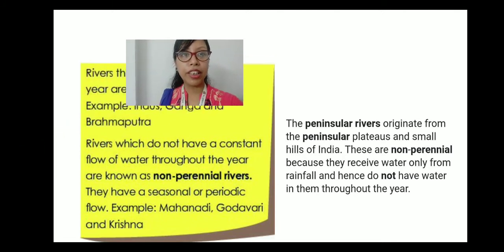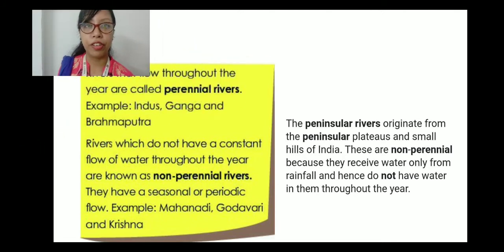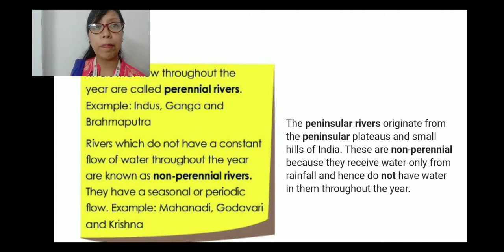Yes, the perennial and the non-perennial rivers. Now what are perennial rivers and non-perennial rivers? The perennial rivers are those rivers which flow throughout the year. The water never dries out. These are called perennial rivers. For example, Indus, Ganga and Brahmaputra. And if you have remembered, Indus, Ganga and Brahmaputra have their source in the Himalayan and the Karakoram range, right? Yes. Now let's move towards the non-perennial rivers.